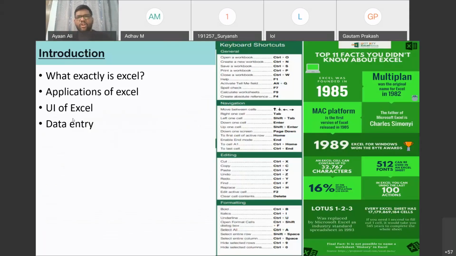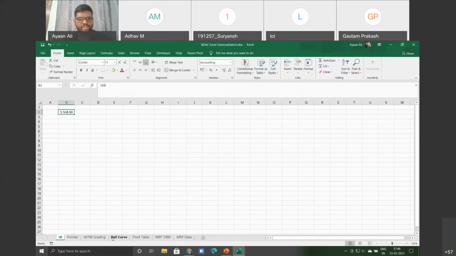It is always advisable to know the various keyboard shortcuts while navigating through Excel, because in the initial stage, or when you have very little data, you can manually do it with the mouse. But when you are handling a large amount of data, it's better if you know the shortcuts. I'll just give you one small example.